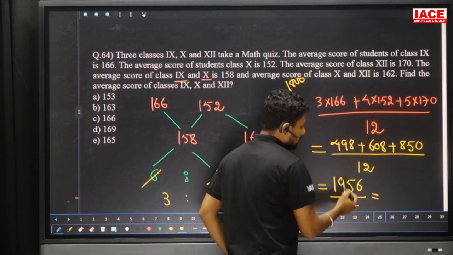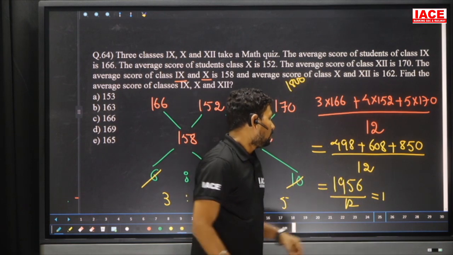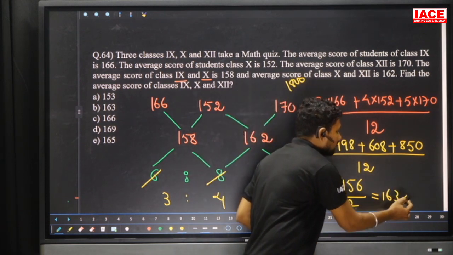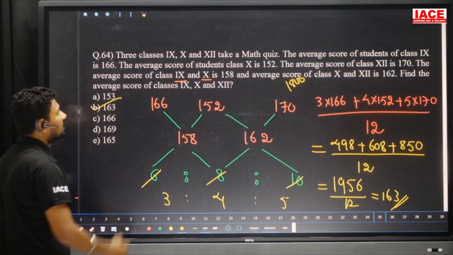Now cross cancel it. 12 ones are 12, remaining value is 75, 12 6s are 72, and then finally their average score is becoming 163. Option is B here.